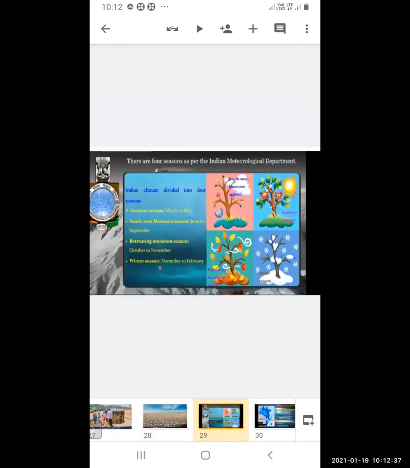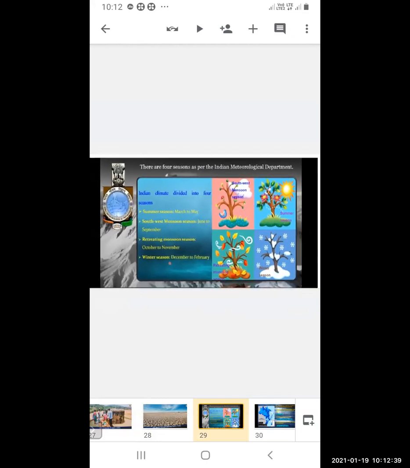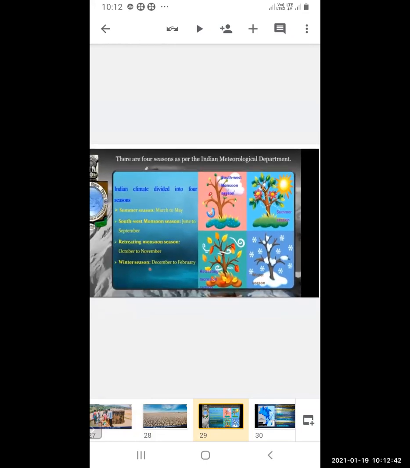Then there are four seasons as per the Indian Meteorological Department, which has divided the climate into four seasons. Summer season is from March to May. Southwest monsoon season is from June to September. Retreating monsoon is from October to November. And winter season is from December to February.